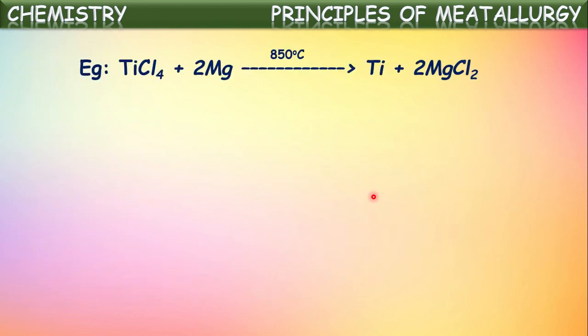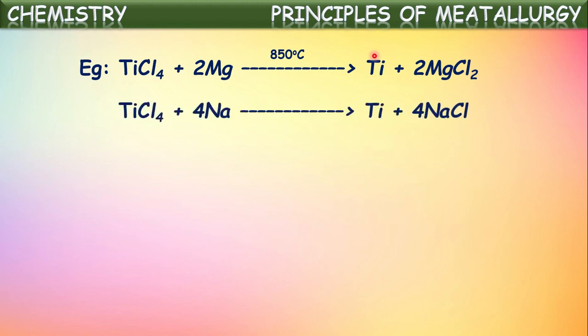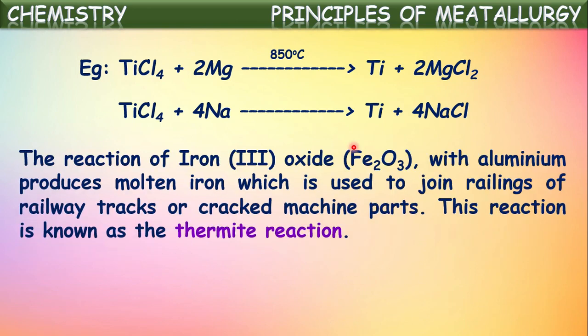For example, if you see here, titanium chloride, if it is reacting with magnesium, this forms the least reactive metal titanium, and magnesium chloride will be formed. This way, this molten metal will be obtained here. If it is reacting with sodium, then also pure metal will be obtained. These reactions we say are displacement reactions with the highly reactive metals.